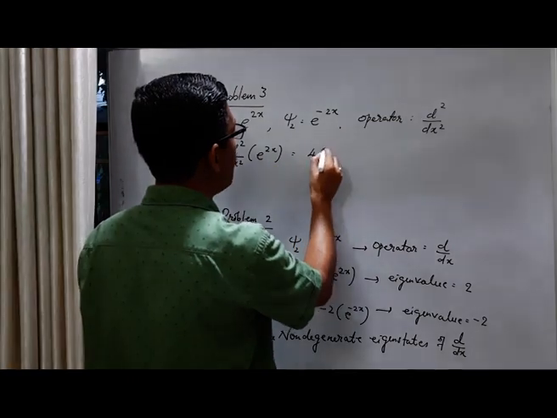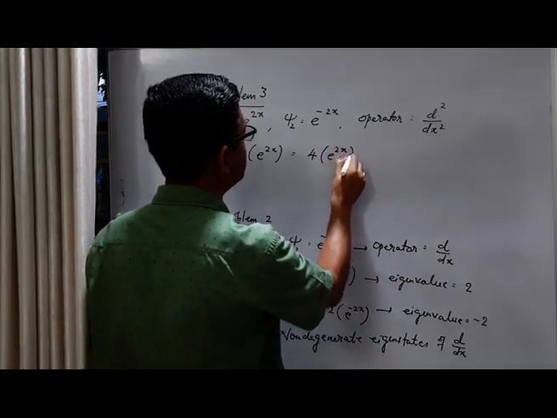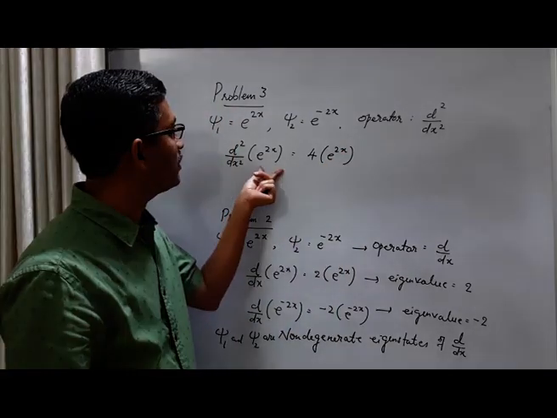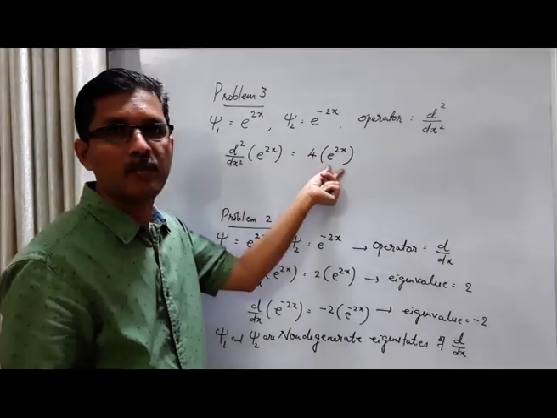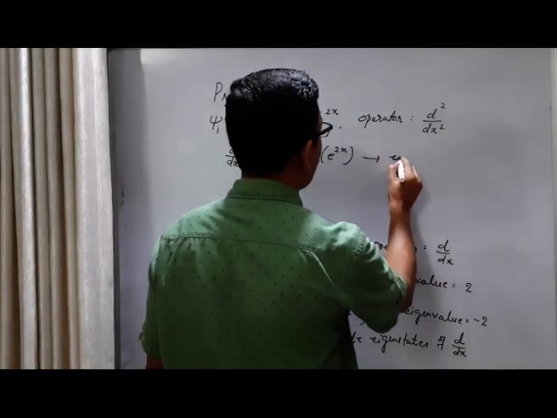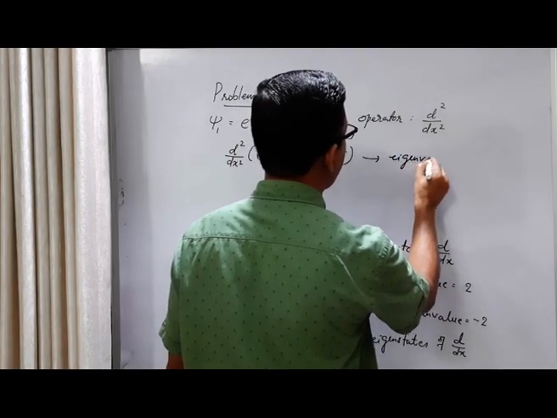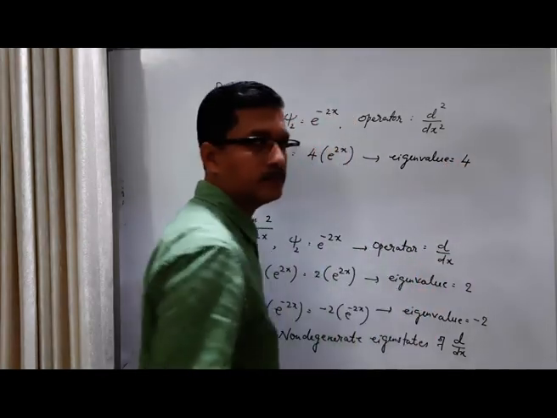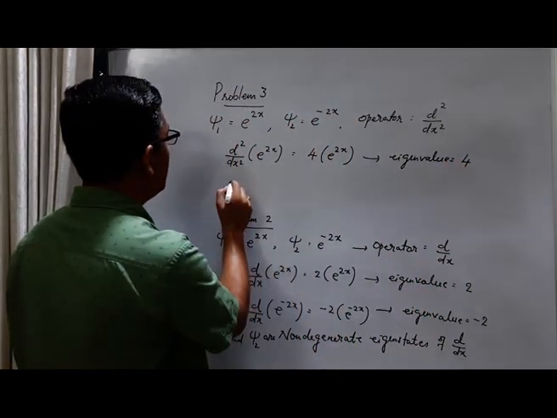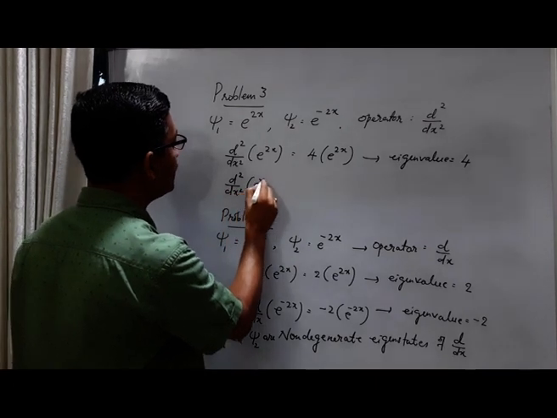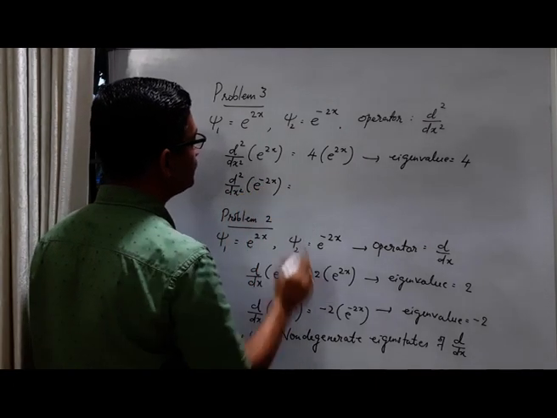So what you get is 4 times e raised to 2x. This is again an eigenvalue equation. An operator acting on a state gives some scalar multiplied by the same state, right? And what is the eigenvalue here? 4.